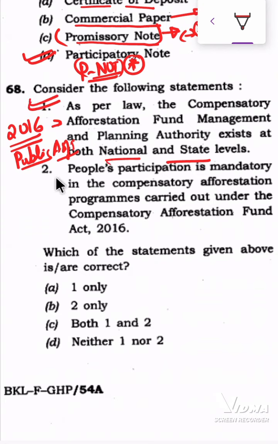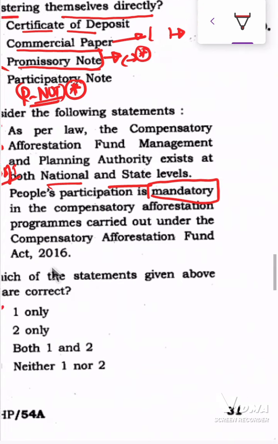Statement 2 says people's participation is mandatory in the compensatory afforestation program carried out under the Compensatory Afforestation Fund Act. People's participation is not mandatory actually. Nowhere in the law has it been written that it's mandatory. Although people voluntarily may want to work for the betterment and afforestation of the forest, that's right, but it's not mandatory. So we have to say wrong for statement 2. So option A is the correct answer.